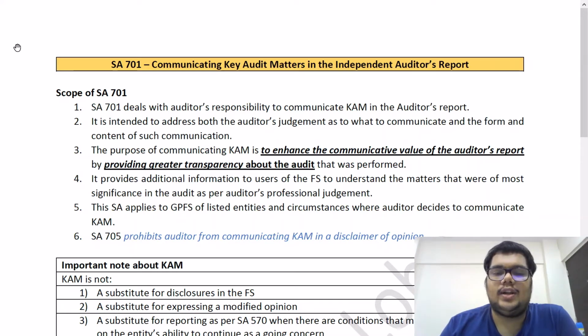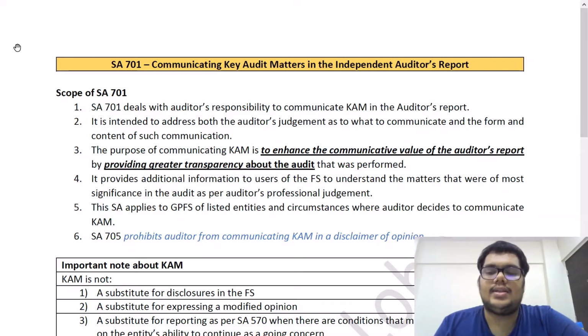Fourth point, it provides additional information to users of the financial statements to understand the matters that were of most significance in the audit as per the auditor's professional judgment. Fifth point, this SA applies to general purpose financial statements of listed entities. So for all listed entities, this standard has to be mandatorily complied with, and also in circumstances where the auditor decides to communicate CAM. So let's say there's a private company and the auditor decides that he wants to communicate the key audit matters. He can do so, because there are two circumstances mentioned in the standard. It applies to all the listed entities and also circumstances where the auditor himself decides to communicate key audit matters.